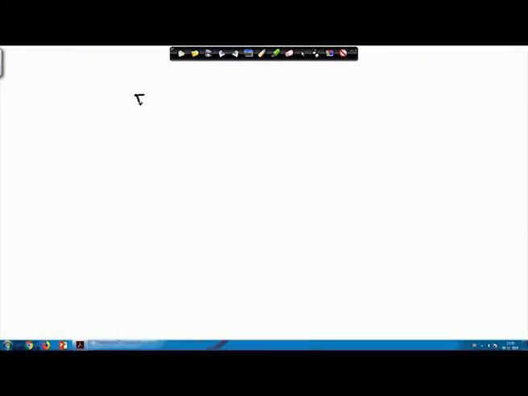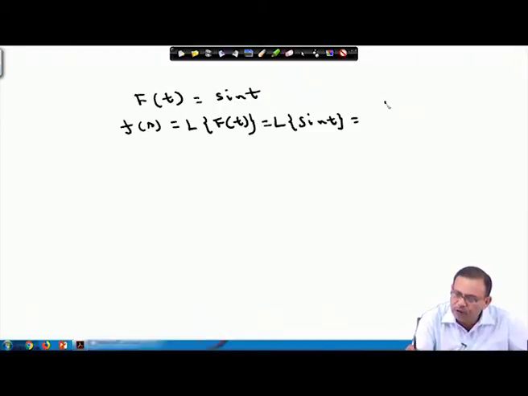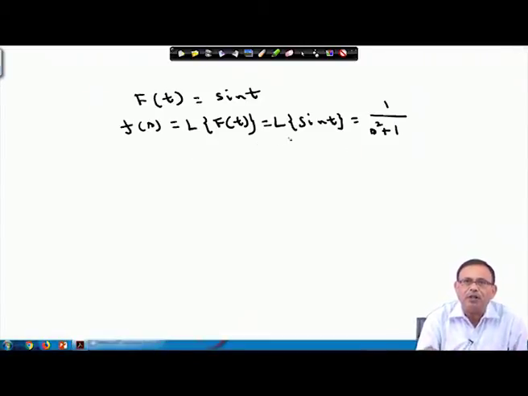So, you assume at first let f t equals sin t, so that your f s, that is Laplace transform of f t, which is nothing but Laplace transform of sin t, which is well known to us, equals 1 by s square plus 1.